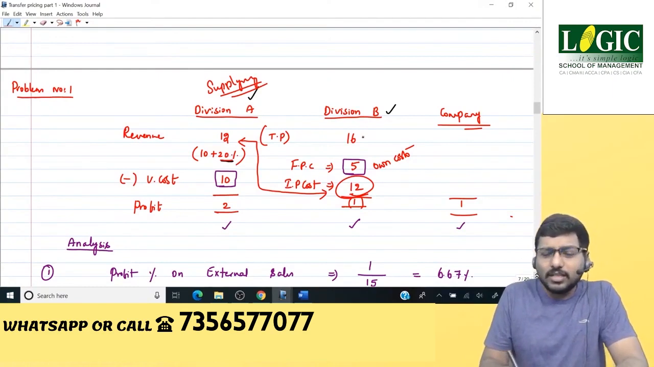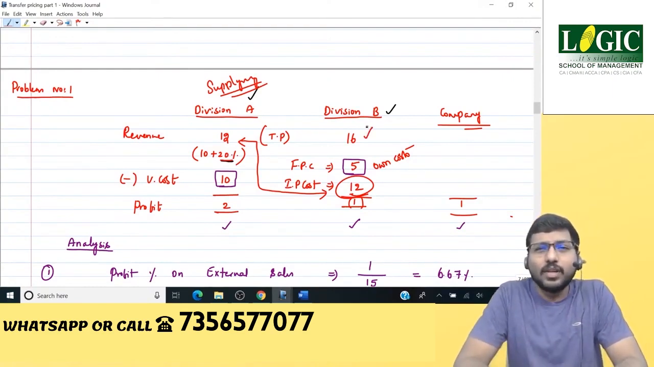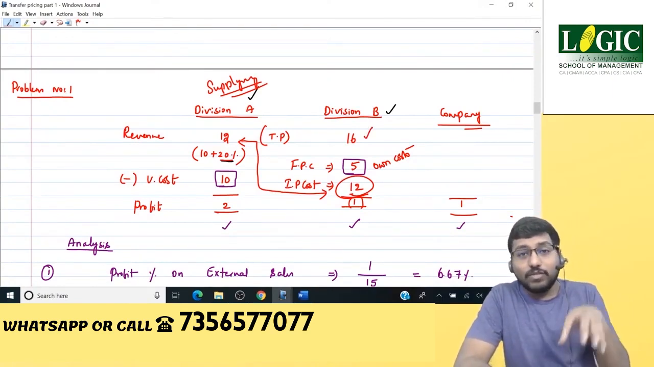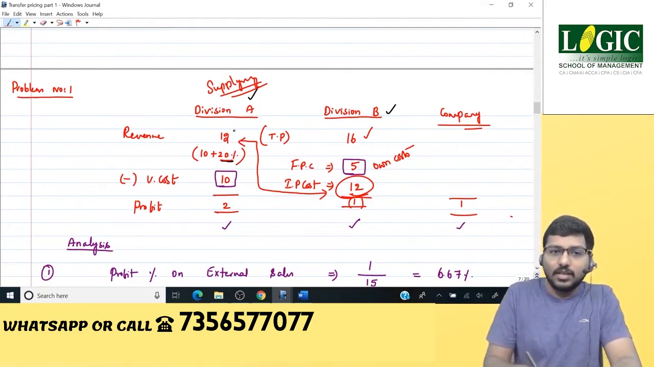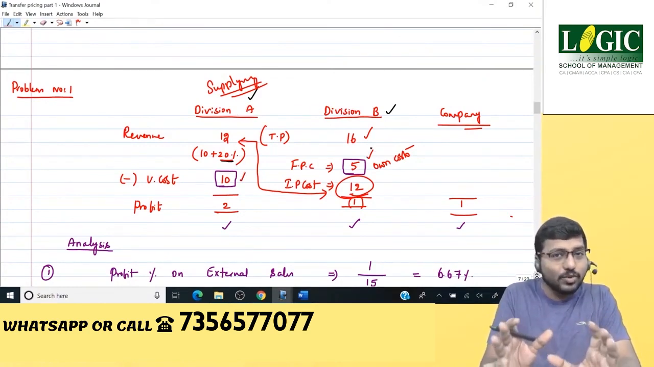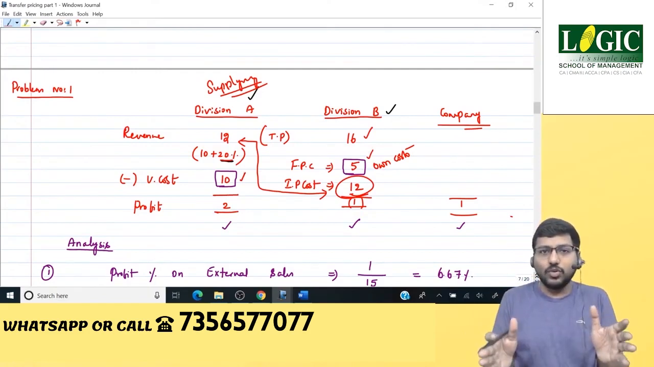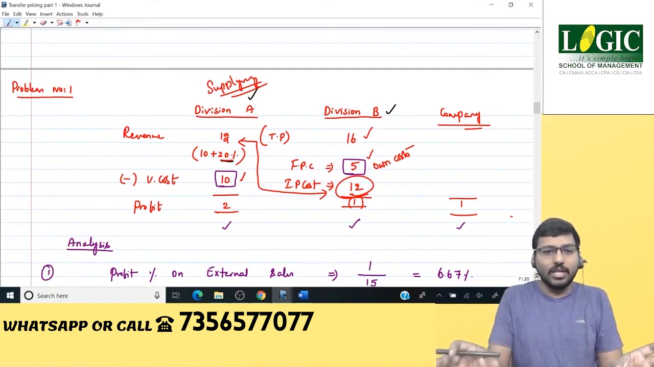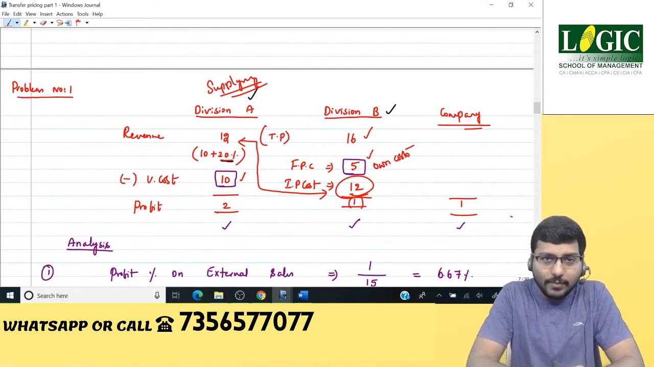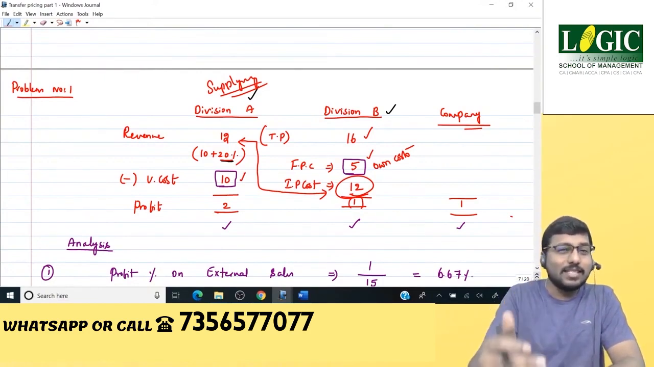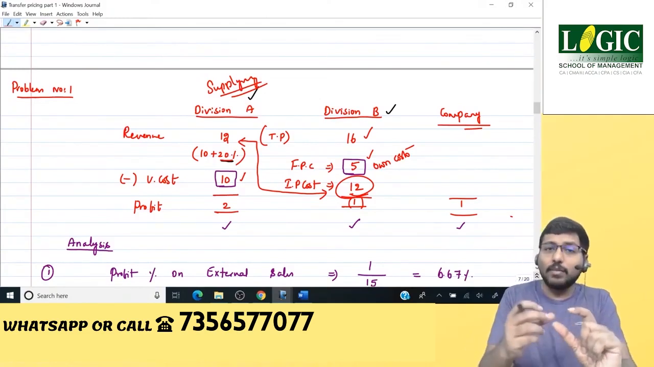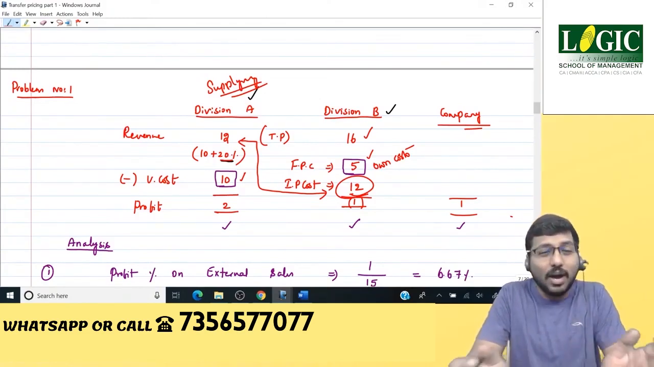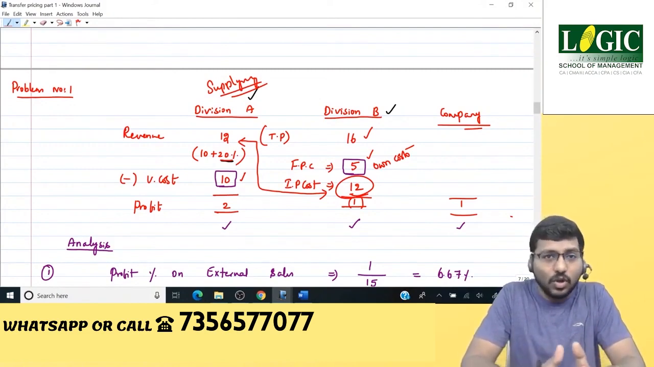The finished good, ultimately this company is selling at 16 rupees. We are looking at the cost from the company's point of view. The company has two divisions. For division A, the cost is 10 rupees. For division B, the cost is 5 rupees only. So what was the total cost? 15, and you were selling it at 16. So the profit element is 1 rupee. 1 rupee divided by the cost 15 comes to a markup of 6.67% on cost.